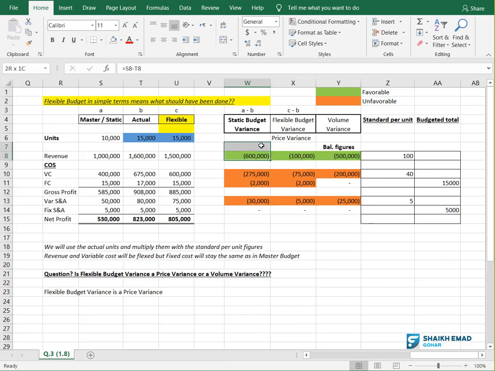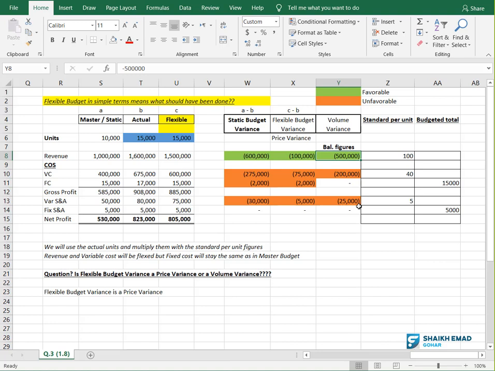If you net off, you might say 700,000, because both are favorable. But the answer is actually 500,000, because we need the difference, not the totality.